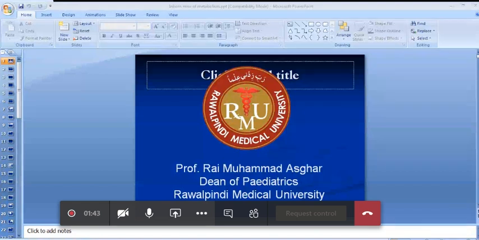So we classify inborn errors of metabolism into 5 major groups. Remember these groups because they aid you in diagnosis. The defects of amino acid metabolism, defects of lipid metabolism, defects of carbohydrate metabolism, defects of nucleic acid synthesis, and urea cycle defects. These are divided into 5 major groups. I will repeat again: defects of protein or amino acid metabolism, defects of carbohydrate metabolism, defects of lipid metabolism, defects of nucleic acid metabolism, and defects of lysosomal enzymes.